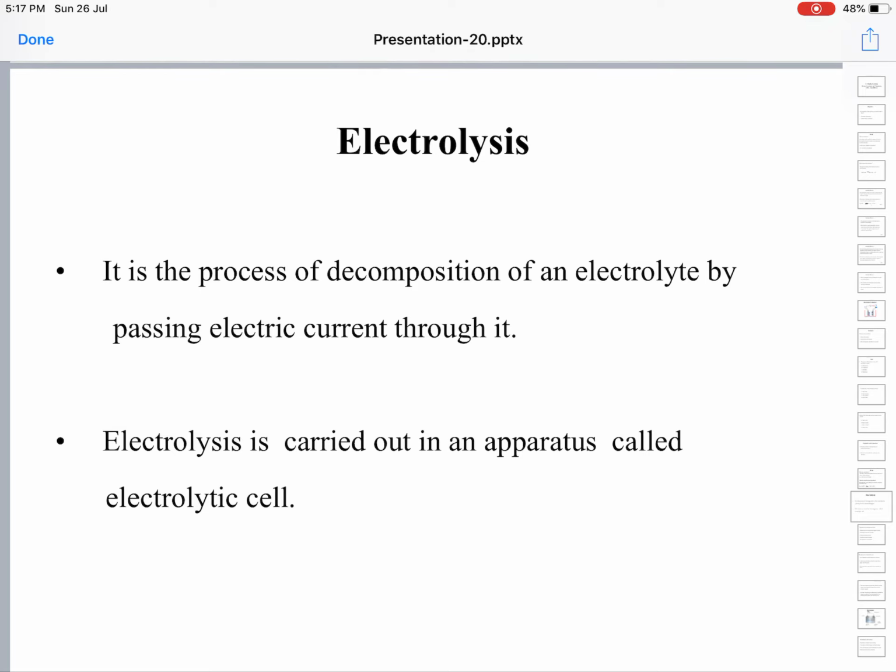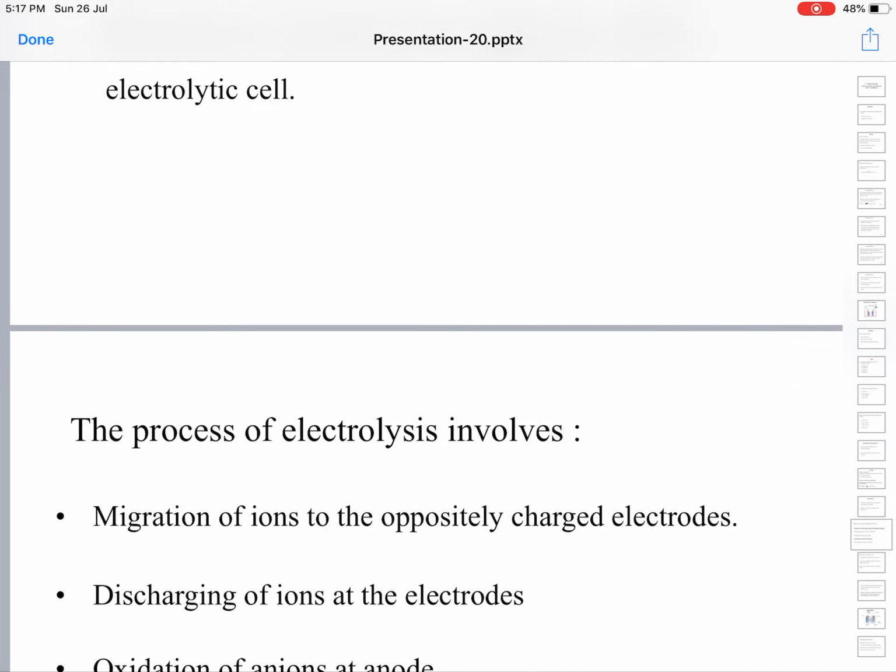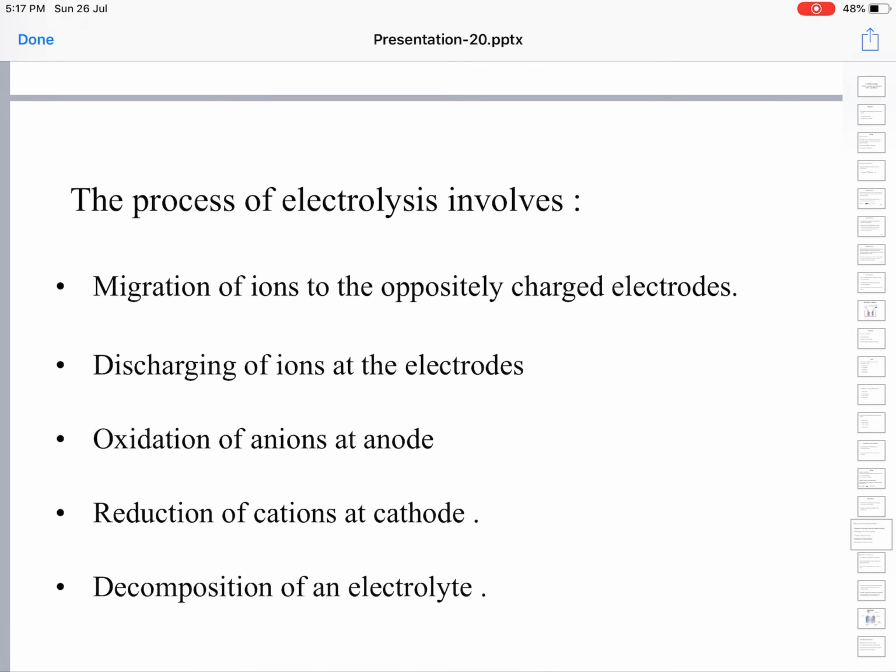Electrolysis is usually carried out in an apparatus called an electrolytic cell.